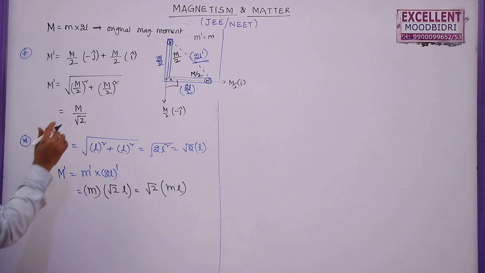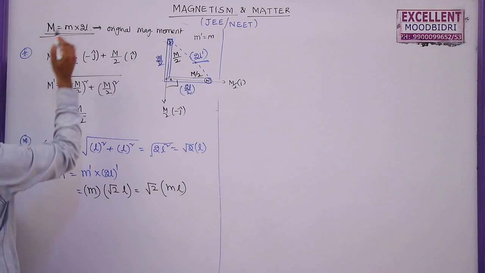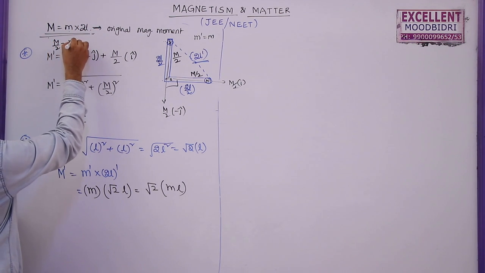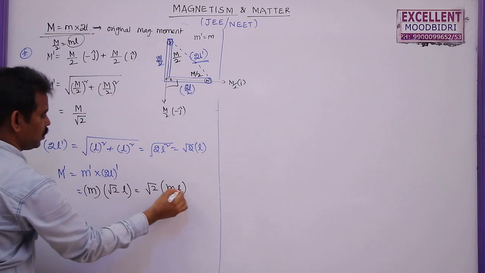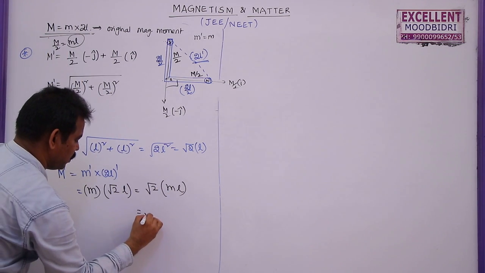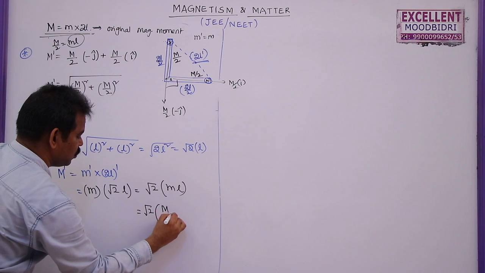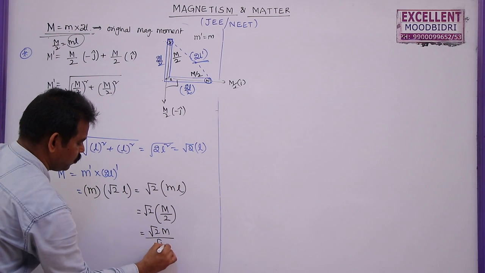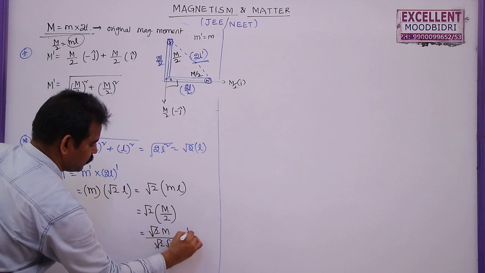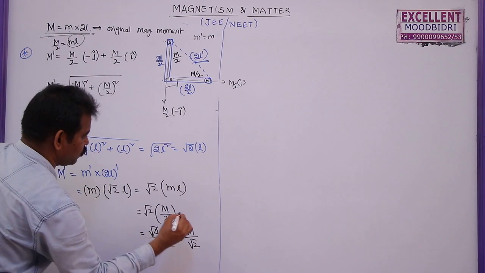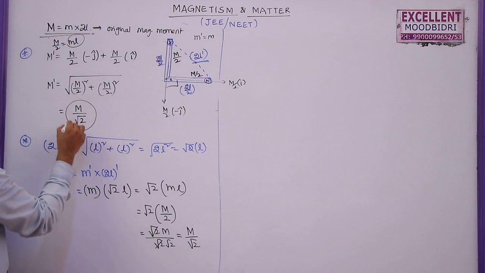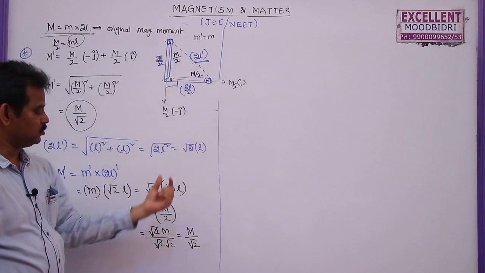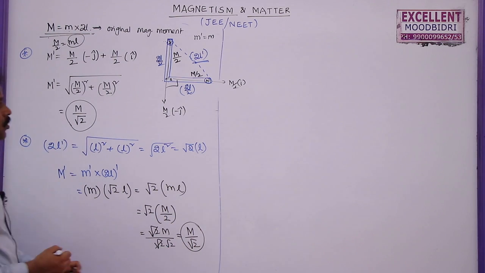But what is the original magnetic moment? This is m into 2L. So if you bring this 2 here, M by 2 will be mL. So in place of mL, you can write M by 2. So this will become root 2 into M by 2, or root 2 M by root 2 into root 2. You can cancel one of them. So finally you will be left with M by root 2. So previously I got M by root 2 by using the vector form, and by finding this new magnetic length also, you will get the same expression M by root 2.